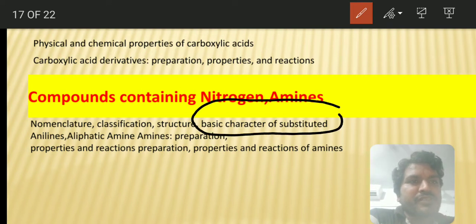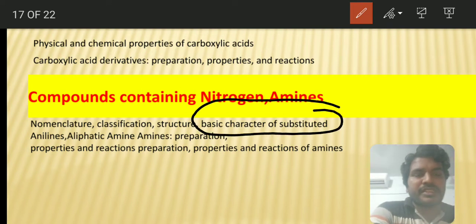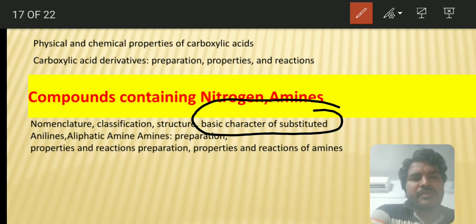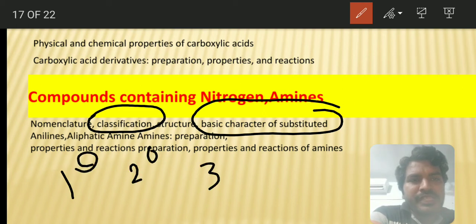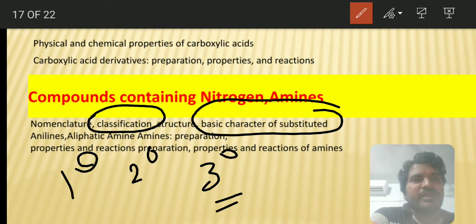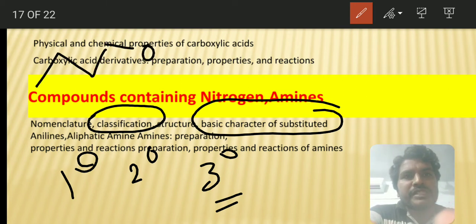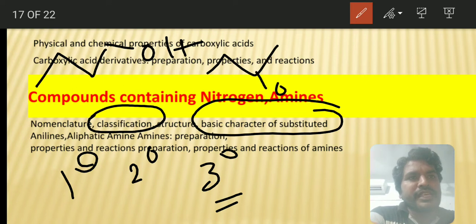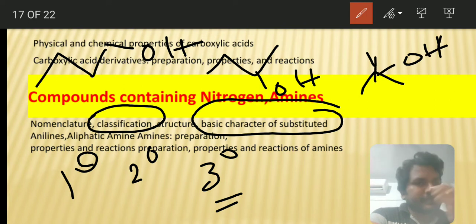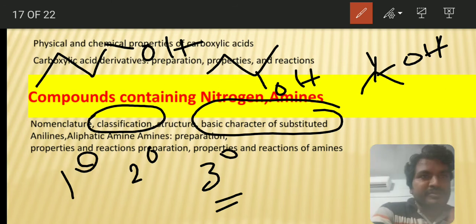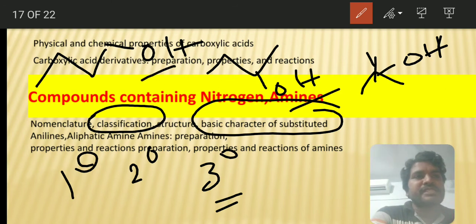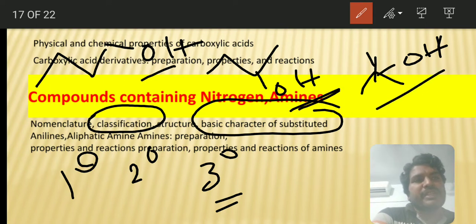See, the basic character of the substituted amine, which we have already discussed in general organic chemistry. And be careful with this classification. They are classified as primary amines, secondary amines and then tertiary amines. Normally when we are doing alcohols, primary alcohol will be like this, secondary alcohol will be like this, and tertiary alcohol will be like this. Primary alcohol means it is attached to a primary carbon, secondary alcohol means it is attached to a secondary carbon, tertiary alcohol means it is attached to a tertiary carbon.